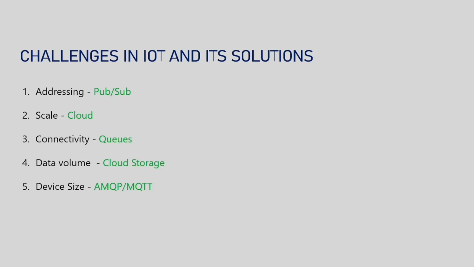Challenges in IoT and its solutions: addressing, pop and sock, scale, cloud, connectivity, queues, data volume, storage, cloud storage, device size, AMQP and MQTT.